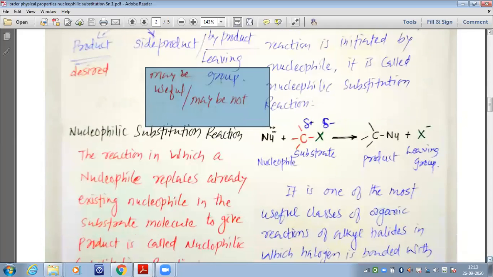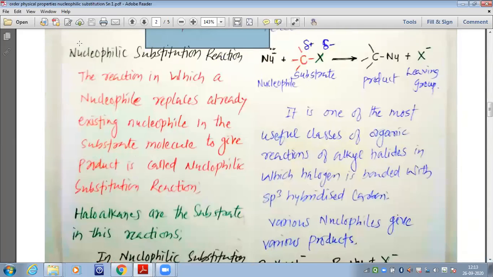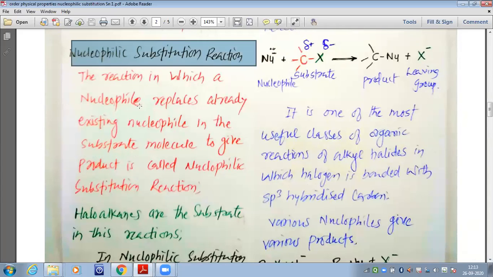Now let us study more about the nucleophilic substitution reaction. So here we have to study about the nucleophilic substitution reaction. The reaction in which a nucleophile replaces an already existing nucleophile in the substrate molecule to give product is called nucleophilic substitution reaction. Please learn this definition.